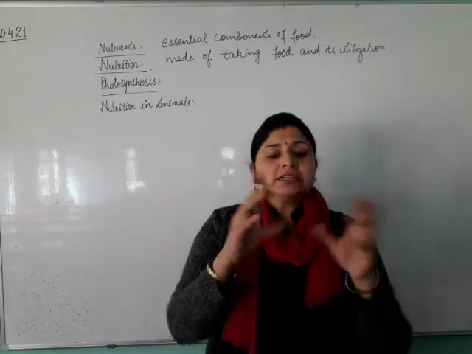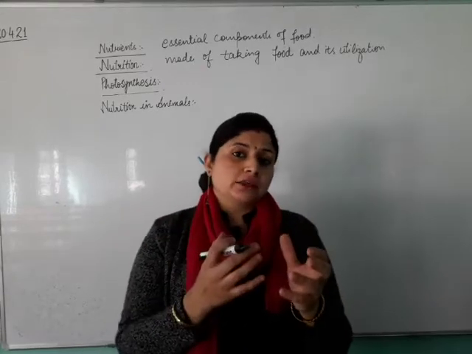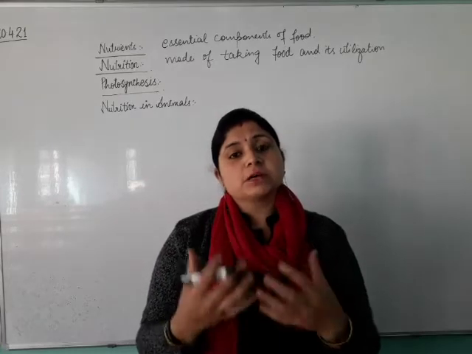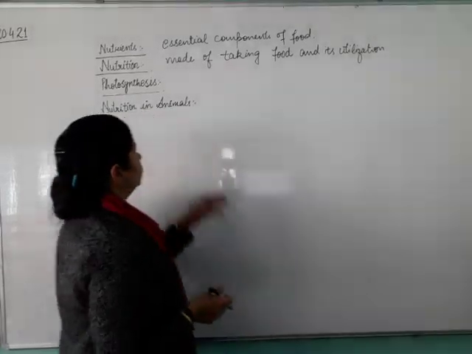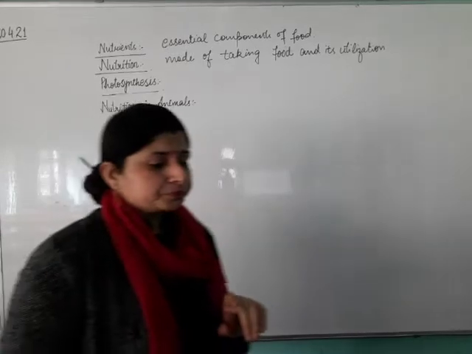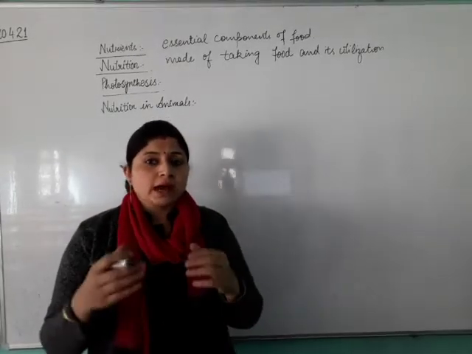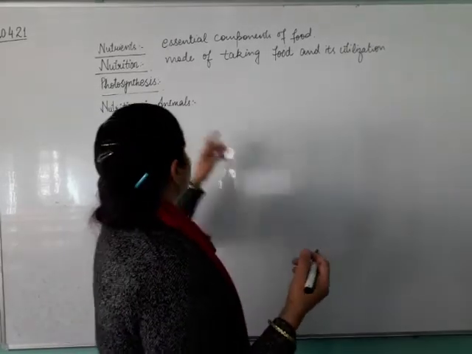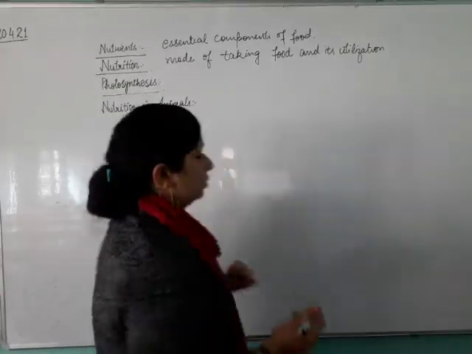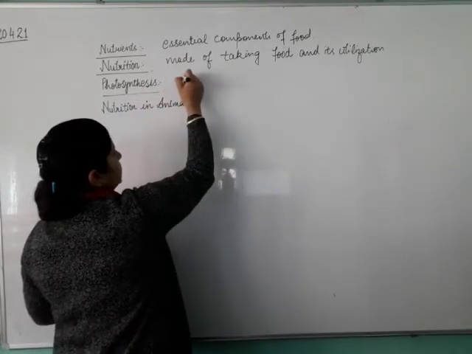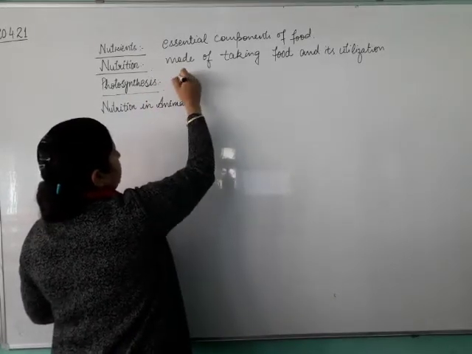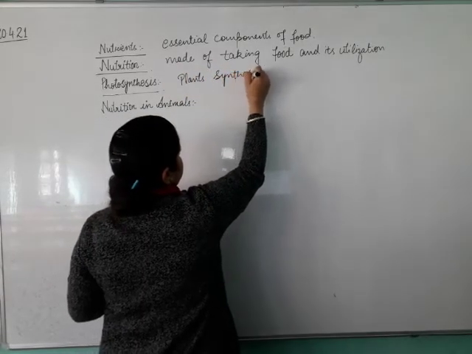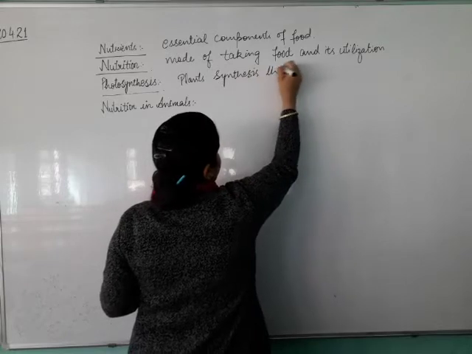So the only difference is how they are taking their food, from what source they are getting their food. The difference comes over here. In plants we come across the term photosynthesis. Plants synthesize their own food by the process of photosynthesis. So what is photosynthesis? It is a process by which plants synthesize their own food.